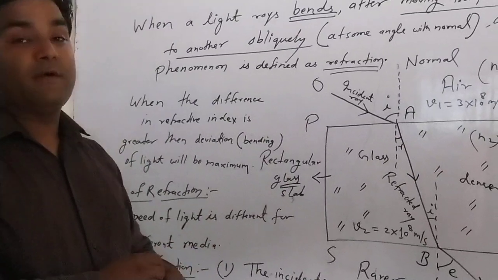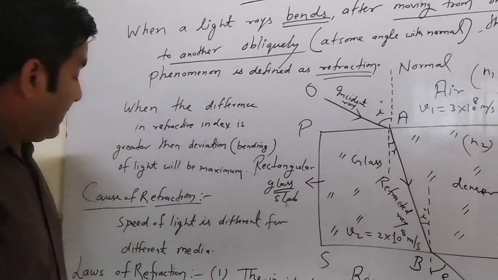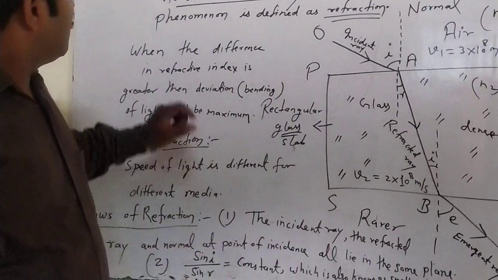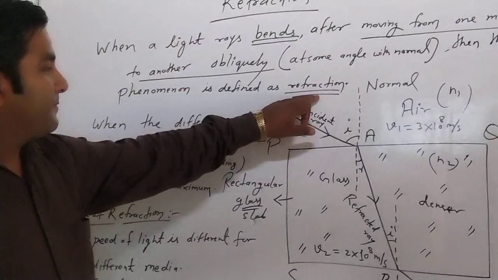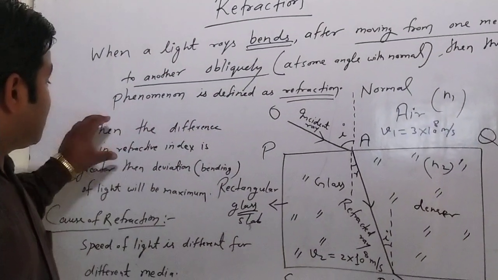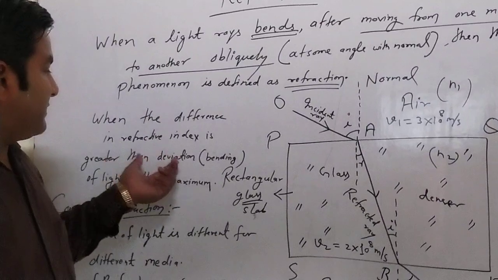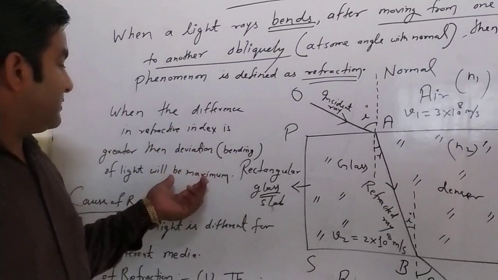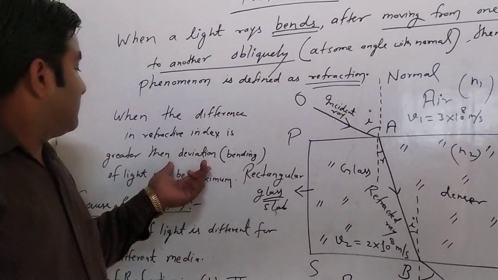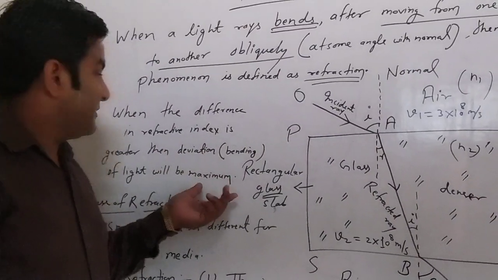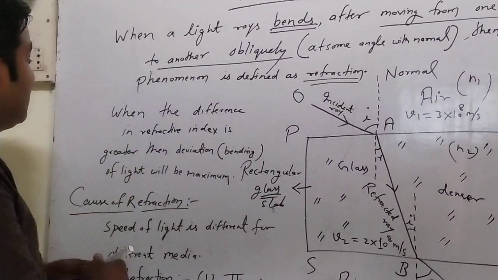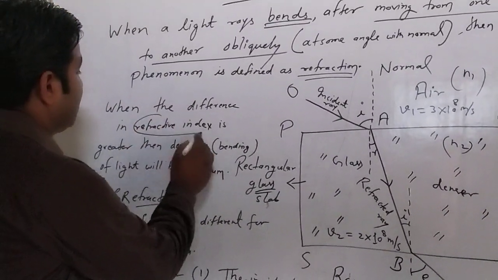About this Snell's law, we will discuss the concept of refractive index or absolute refractive index and how the speed of light varies from one medium to another in the next lecture. But in the first lecture, only the concept of refraction and the concept of deviation value: when the deviation value will be maximum or minimum, and on which condition it depends. It depends upon the refractive index.